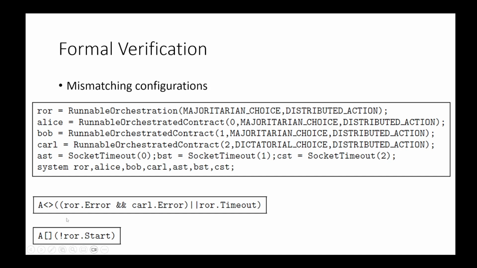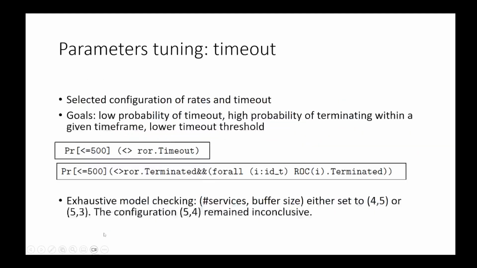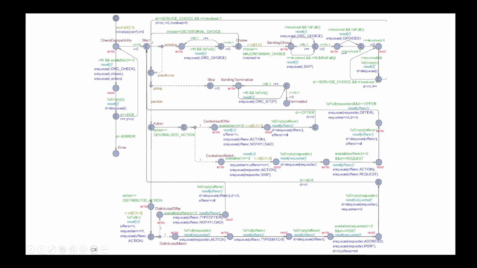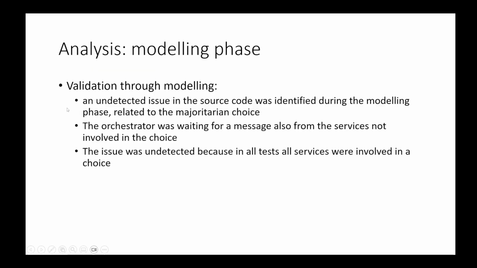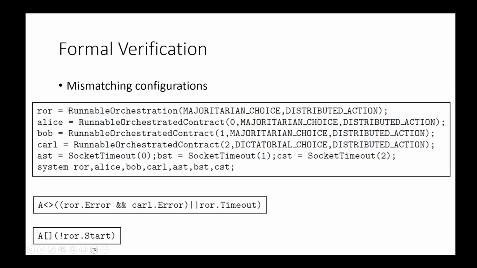We checked that in all executions, at some point, one of the error location states is reached or a timeout is experienced. This can also be verified by checking that in all orchestrations the orchestrator never reaches the location start, that is, never reaches this location here, because an error is emitted at some point when communicating with the services to check their configuration of action and choice.